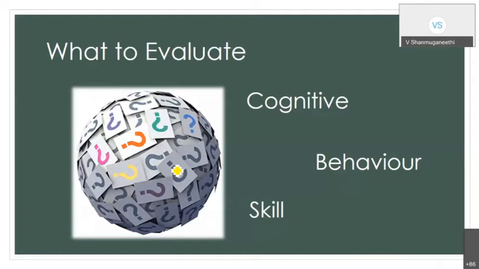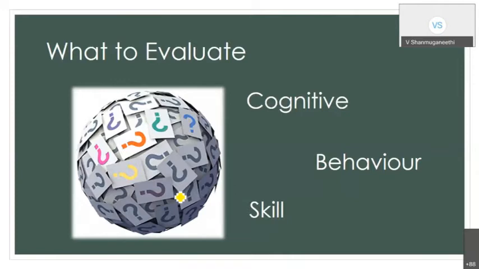Then by experience, they may learn how to behave in front of others, in front of seniors, how to behave in front of the younger generation, how to behave when I go to office. So whether I'm going to school or college, the important thing is that the three components of learning are cognitive, psychomotor, then affective. That is nothing but cognitive, then behavior, then skill. The three things we are always learning, and the three components always need to be evaluated. So once the students are coming to the class, we have to evaluate their cognitive level, their behavior, their skill.